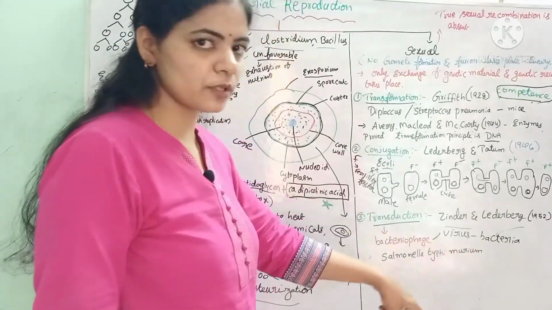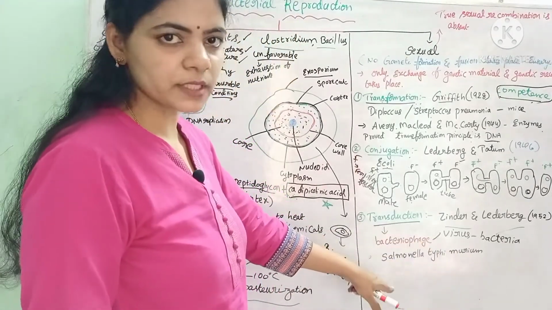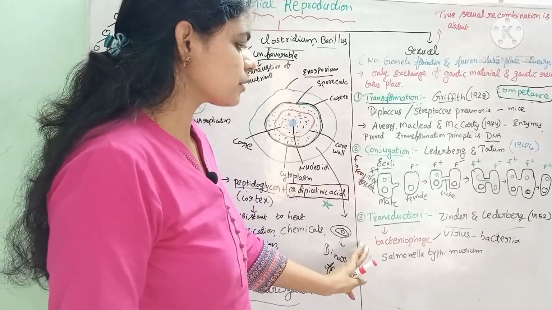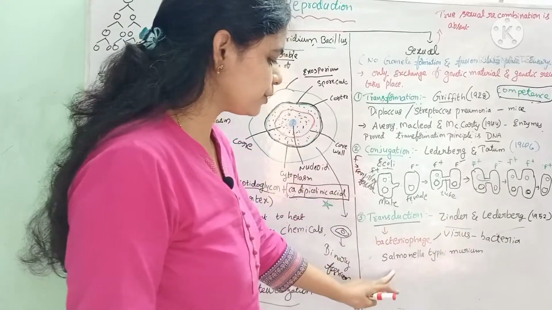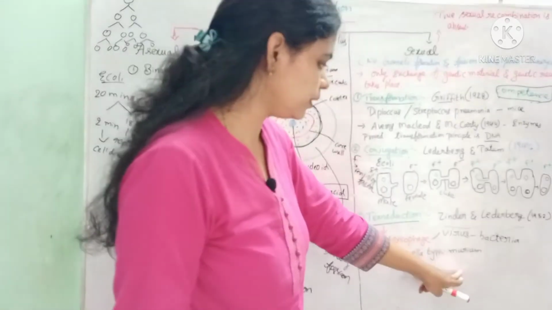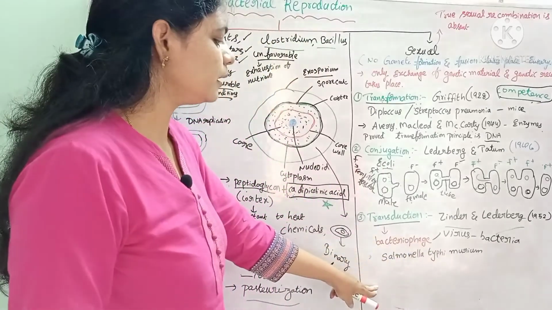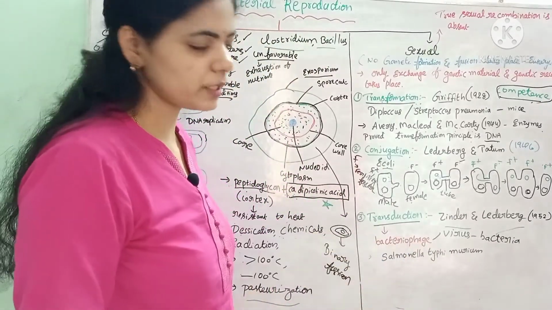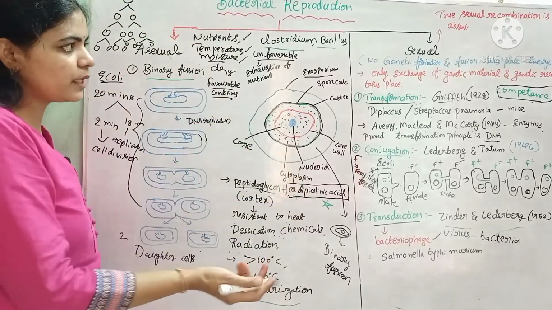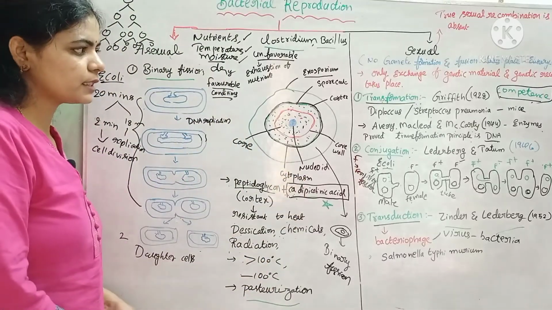There are some other types also present in this, which we will study in detail later. For transduction, Zinder and Lederberg used the bacterium Salmonella typhimurium, and by using this bacterium they performed the transduction experiment. This is about sexual and asexual reproduction in bacteria.